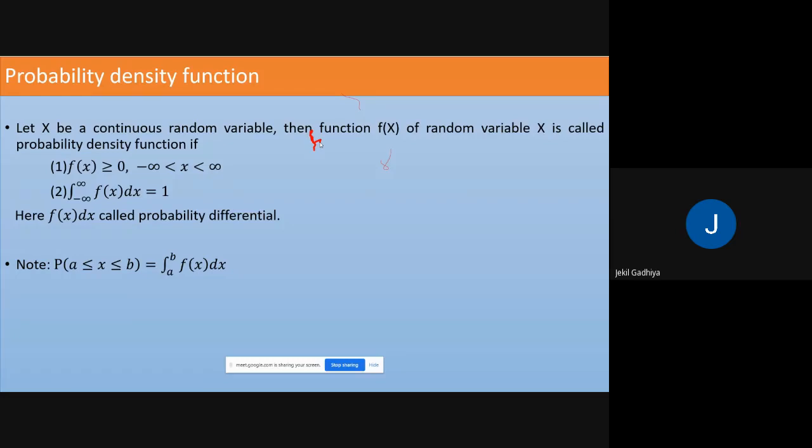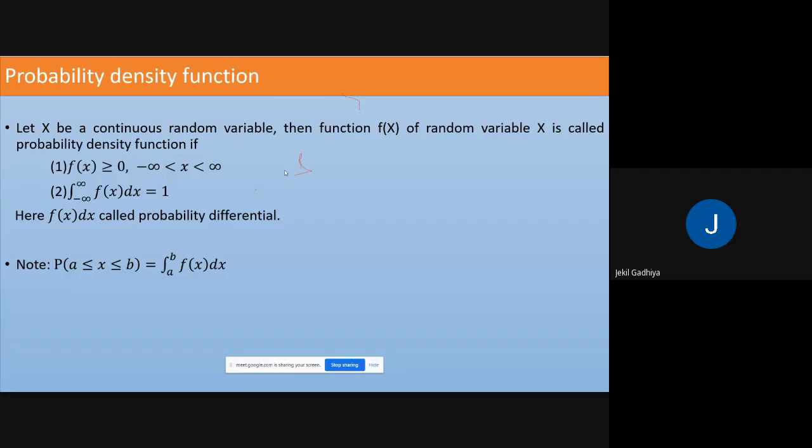Similarly, if a probability distribution is associated with a continuous random variable, then it is known as a probability density function. So what is the definition? Let x be a continuous random variable, then the function f of x is called a probability density function if it satisfies these two conditions.